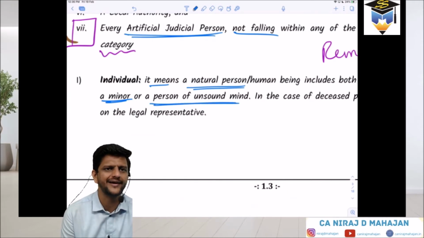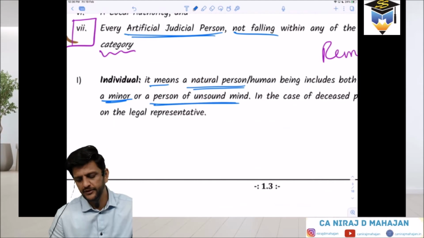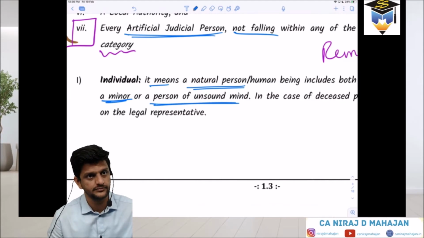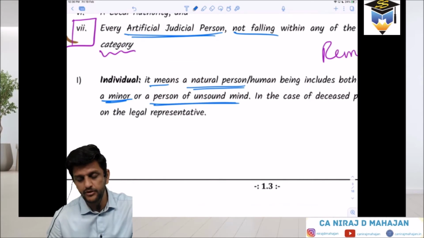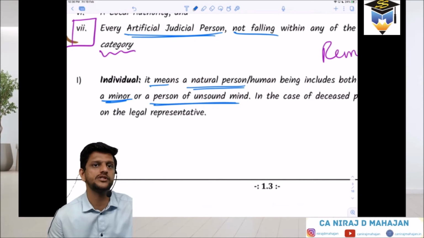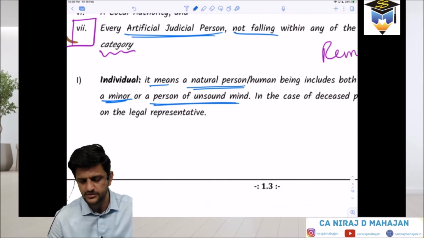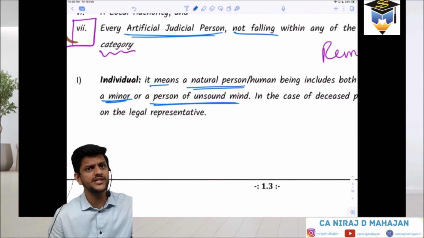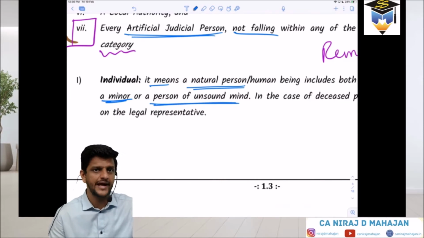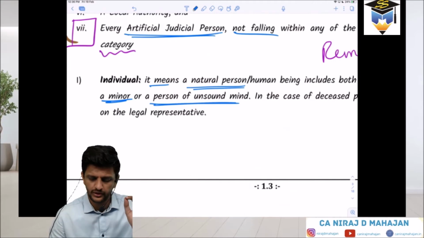Do not mix your Contract Act over here. A minor or person of unsound mind is unable to get into a contract, but it doesn't mean they may not have income. They may be represented by a legal representative, or their income may be taxed in someone else's hand. That we will have to see. There are many rules in income tax. But they are also assessees. They are also individual taxpayers for income tax. Understood? So keep that in mind.